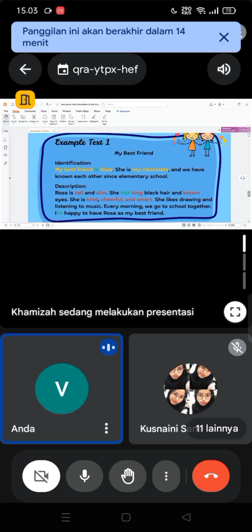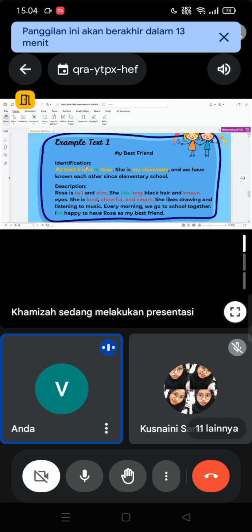This descriptive text is about my best friend, and there is generic structure like identification and description. In this example of descriptive text, the identification introduces the best friend of Rosa, and it introduces that Rosa is her classmate and they have known each other since elementary school.